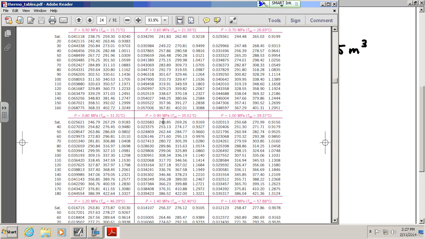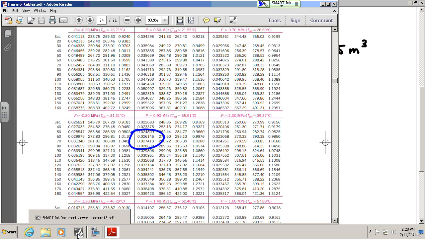So I got to go to my superheated tables, and I got to find 900 kPa, which, by the way, is 0.9 megapascals, 0.9 MPa. And then I got to find 60 degrees Celsius, and if I look real careful, I found it. Let me circle it. 60 degrees Celsius for the 900 kPa, 0.9 MPa. The specific volume is given there as 0.026146.